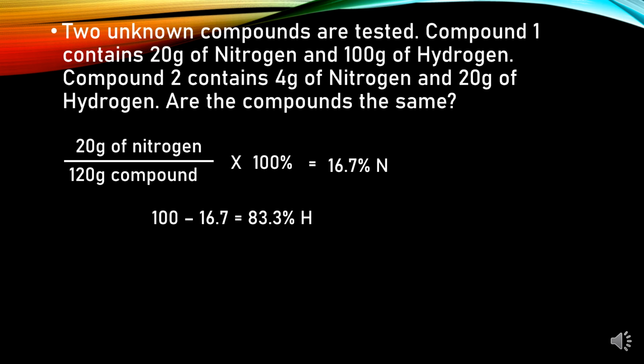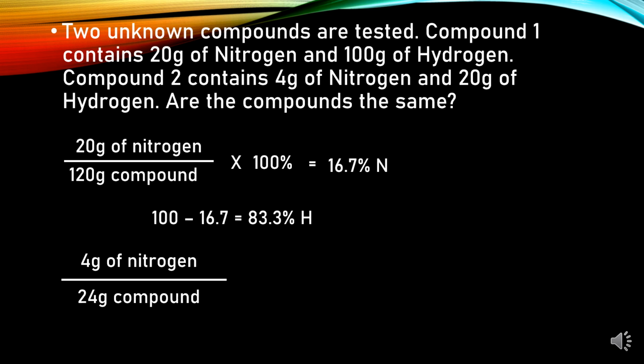hydrogen. In compound 2, we divide 4 grams of nitrogen, the mass of element, over the total mass, which is 4 plus 20, 24 grams, times 100%, which gives us 16.7% nitrogen. To know the percent mass of hydrogen, we subtract 16.7 from 100, which gives us 83.3% hydrogen.